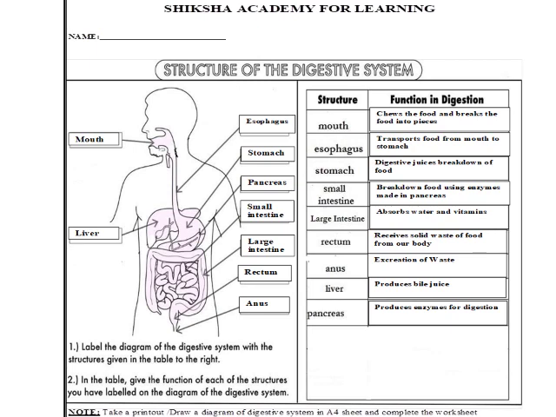Next organ is liver. Actually, liver produces the bile juice in the digestive system, which helps in breaking up of fats that are eaten. This makes it easier for fatty food to be digested in the stomach and intestine. Next, coming to pancreas. Pancreas produces enzymes that are important for the digestion.